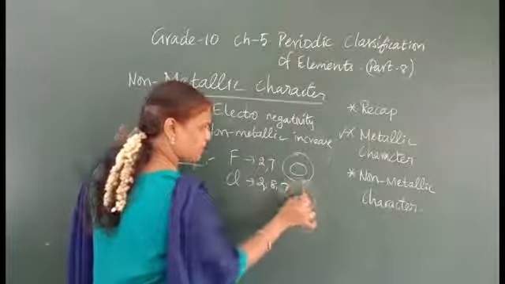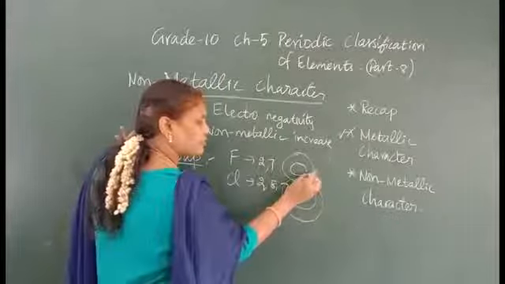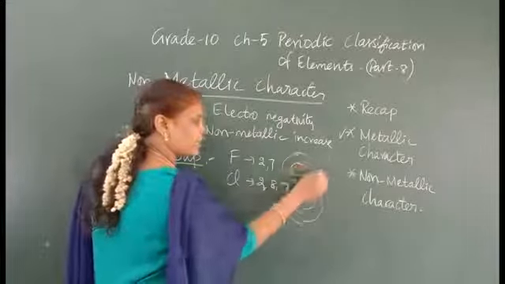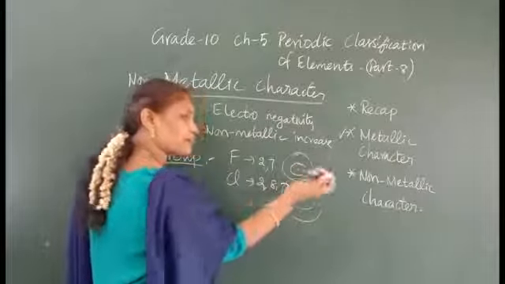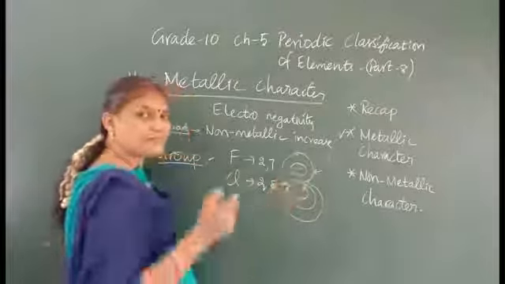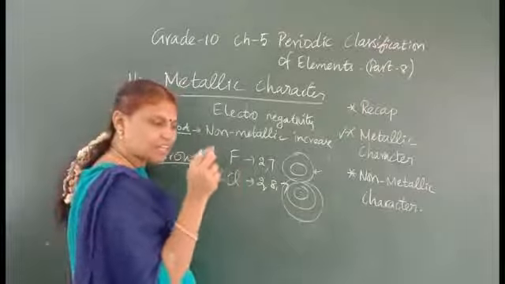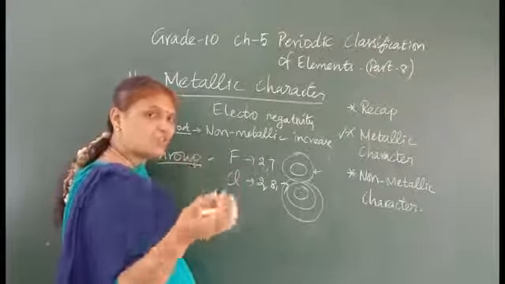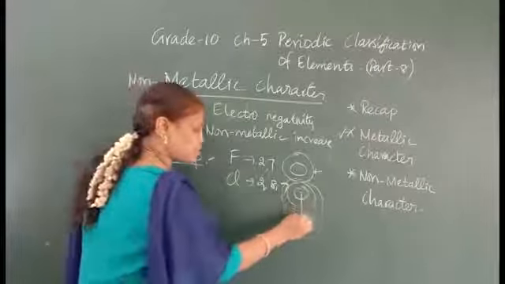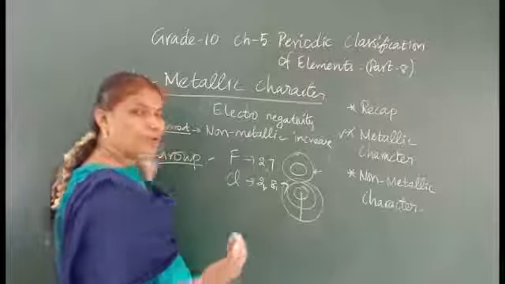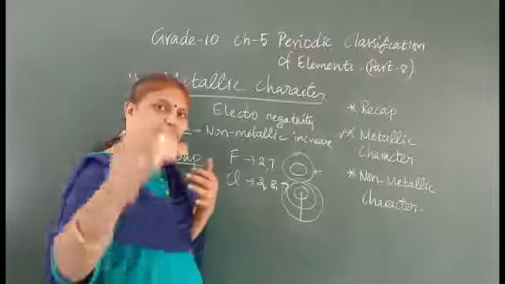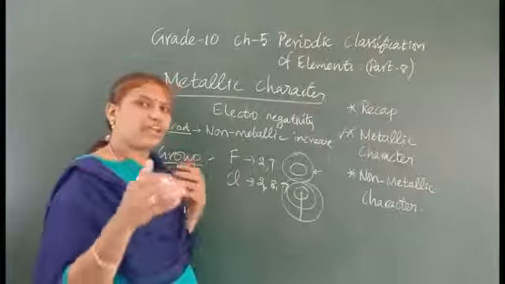See here, the force of attraction will be more here. So gaining 1 electron, because the force of attraction will be more if the distance is less. If the shell is less, force of attraction will be more, so it can easily gain an electron. But if the distance is more, what happens? The force of attraction will be less, so gaining an electron will be a hindrance.